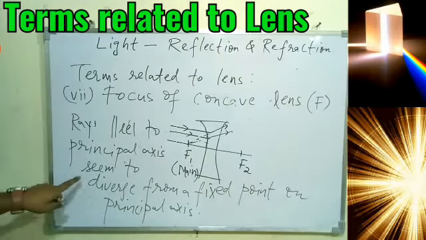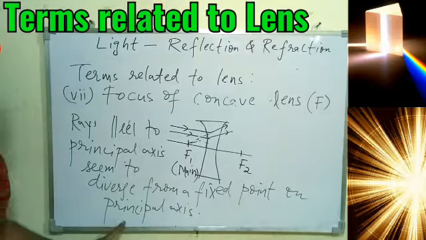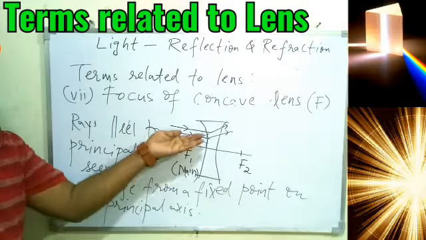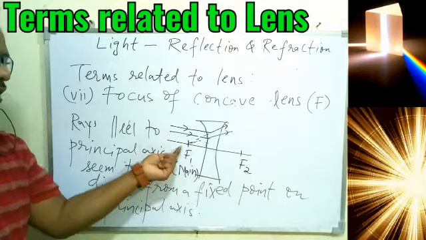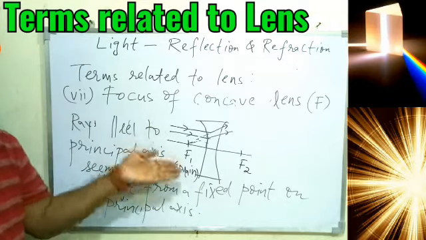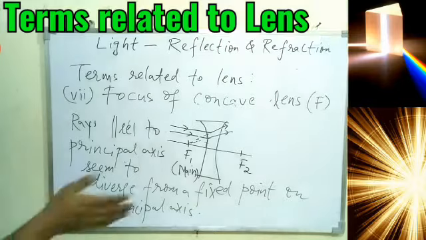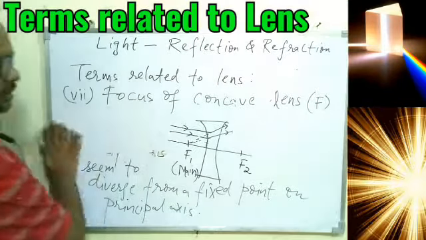The ray parallel to the principal axis seems to diverge from a fixed point on the principal axis when it passes through the concave lens, and this fixed point is called the principal focus of the concave lens. So I hope you can complete the definition, but the meaning is understood.